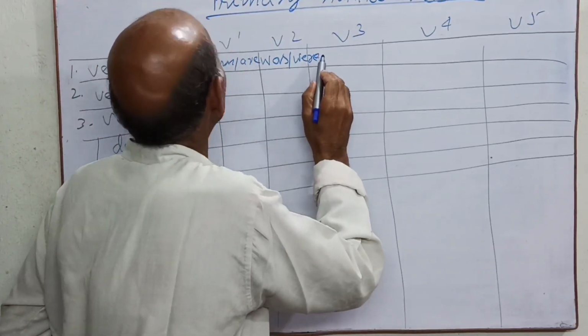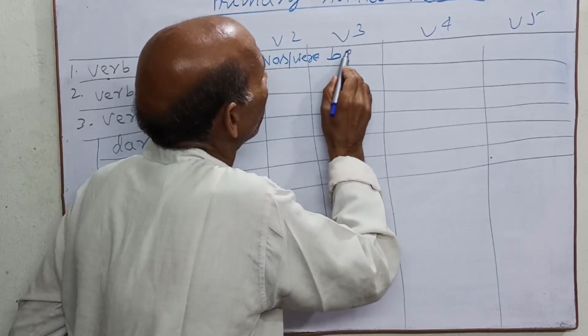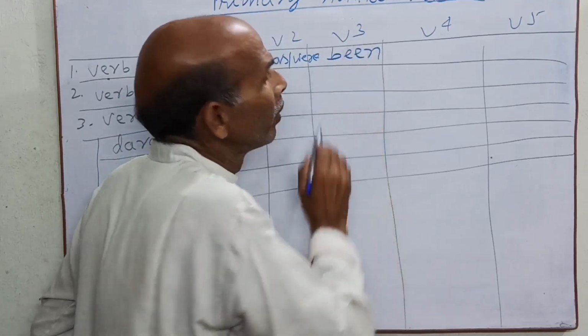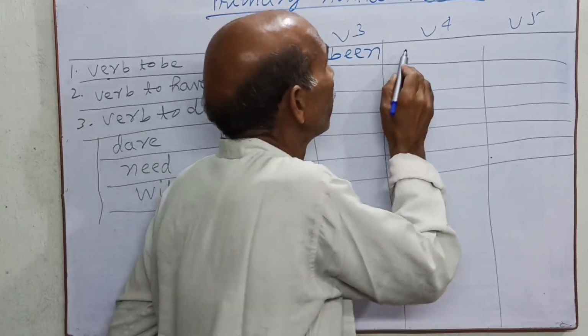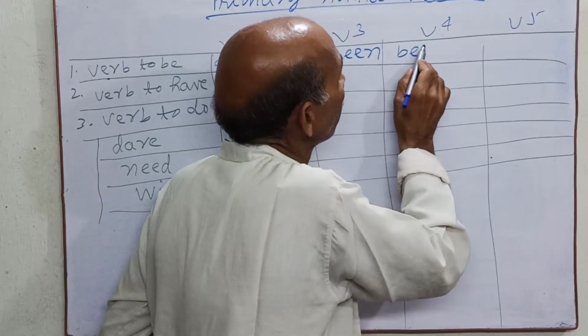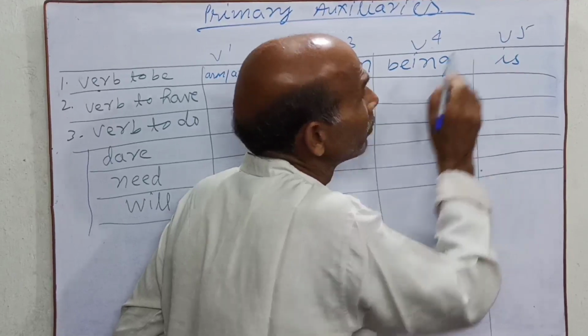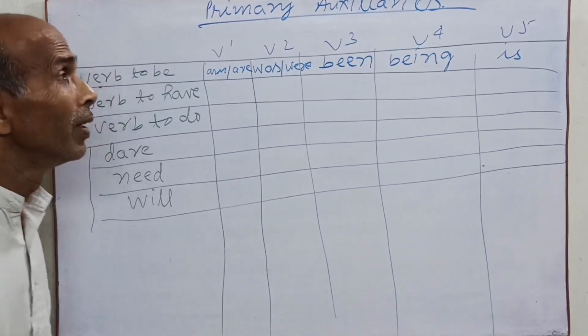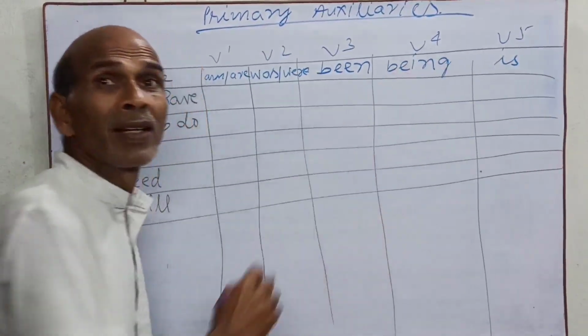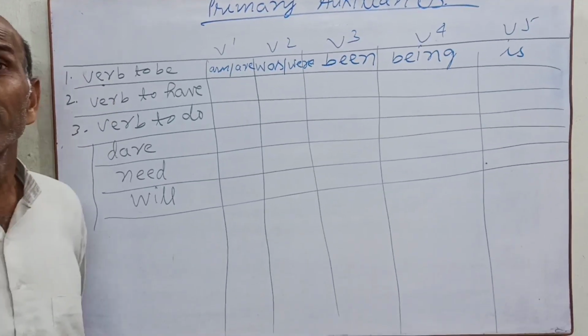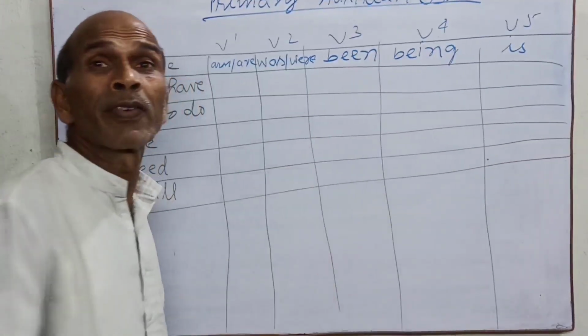V3: been. V4: being. V5: is, in singular. In which person? In third person singular.